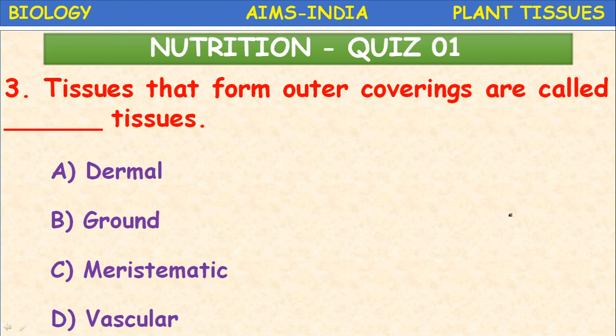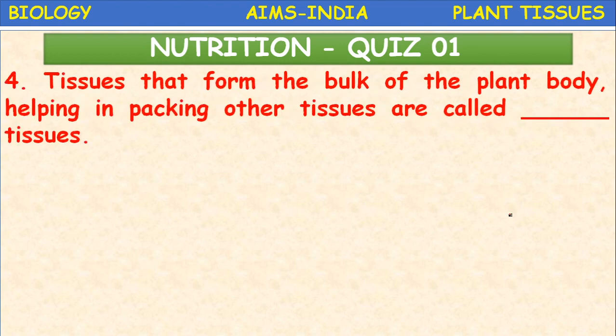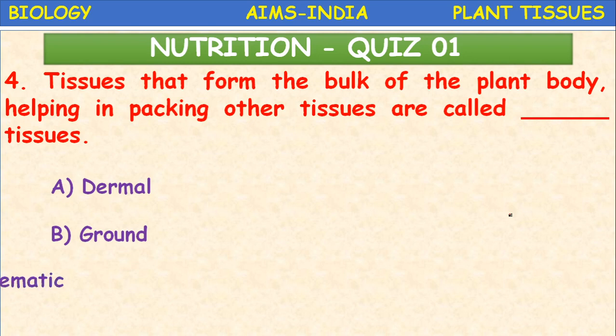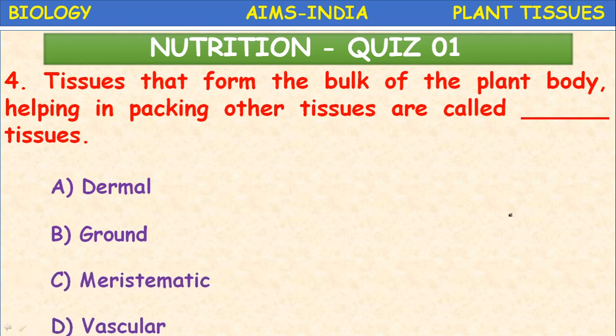The outer layer is called dermis or dermal tissues. Next, the tissues that form the bulk of the plant body, helping in packing other tissues, are called dash tissues. What is the correct answer? Ground tissues.